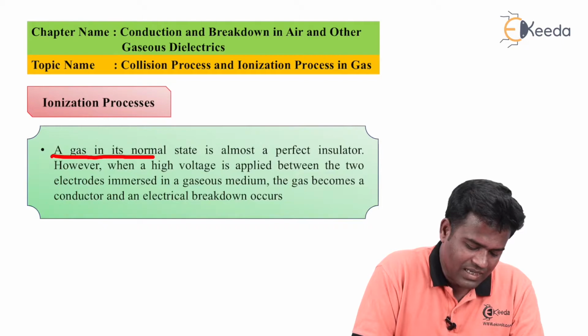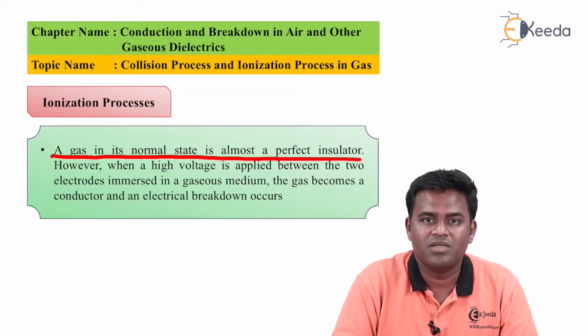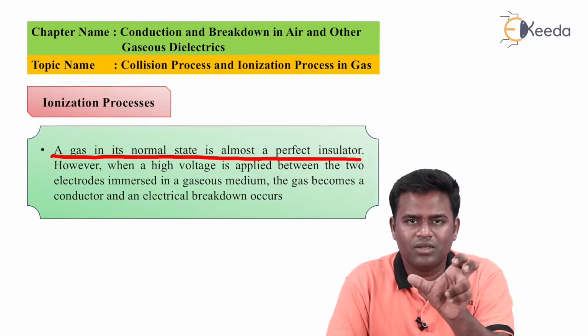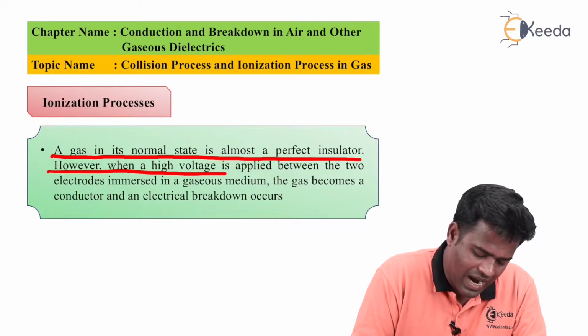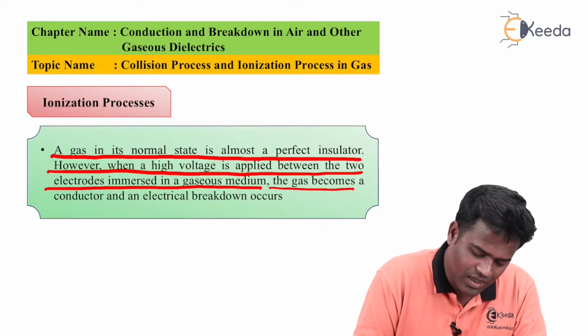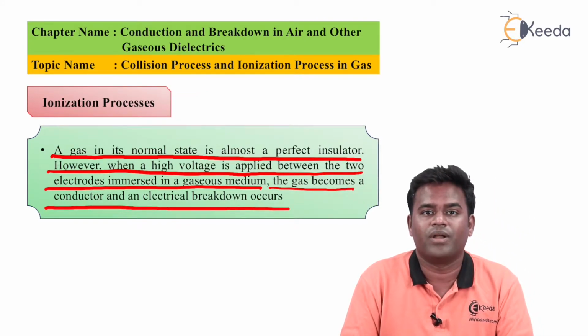A gas in its normal state is almost a perfect insulator. Means when gas is in normal state, it acts as an insulator. However, when a high voltage is applied between two electrodes immersed in a gaseous medium, the gas becomes a conductor and electrical breakdown occurs.